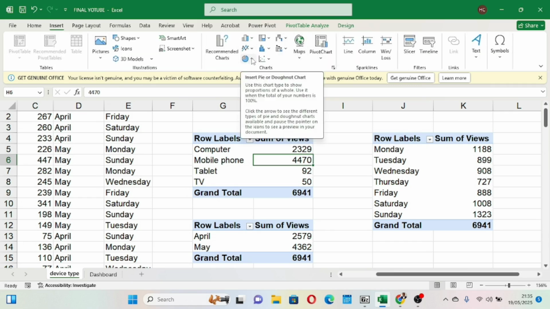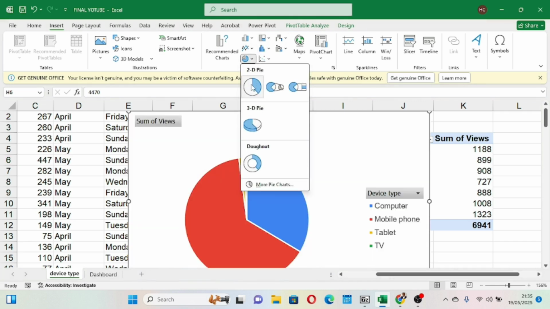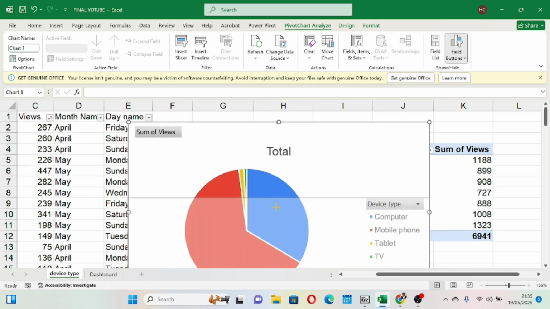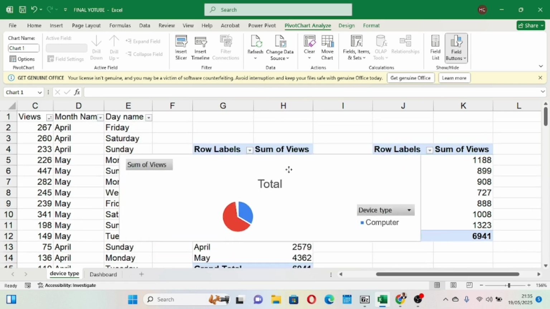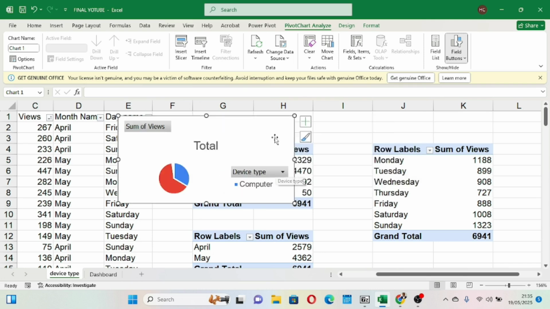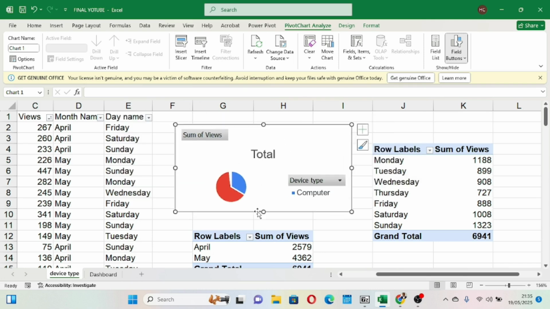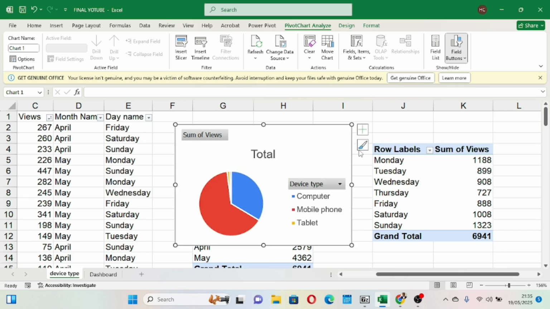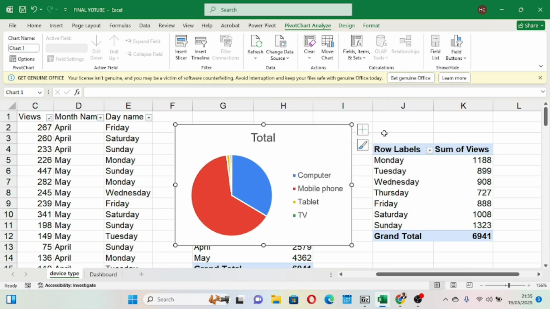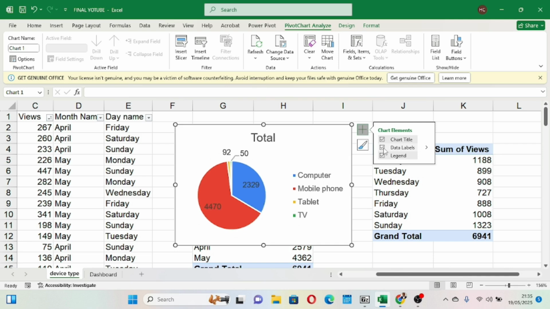Okay, so if I click in the middle of this data and I go to insert, and then I come here maybe to my pie chart, it gives me a beautiful pie chart for that data. So here now I can begin to analyze and design something very beautiful. To start with just this visual, I want us to first of all go here, right click, and then hide all three buttons.